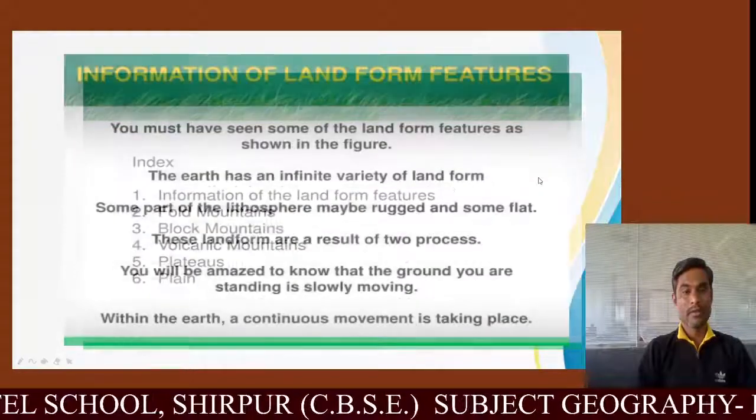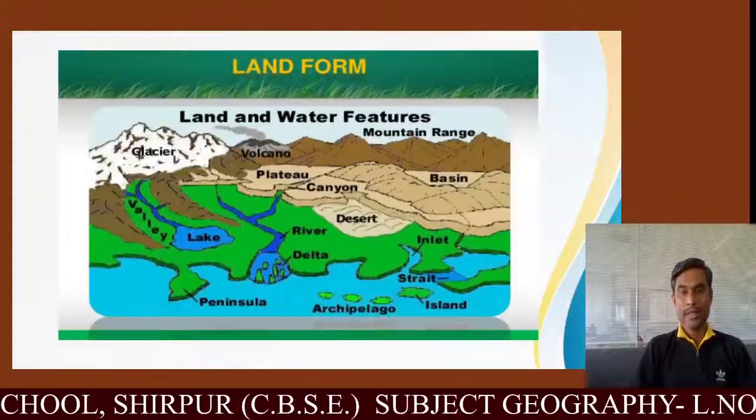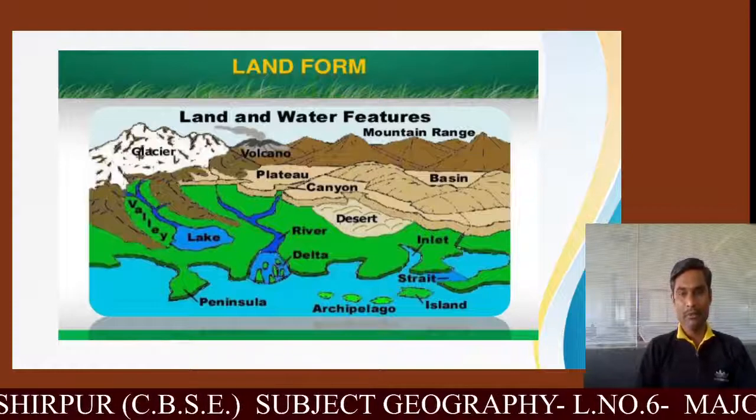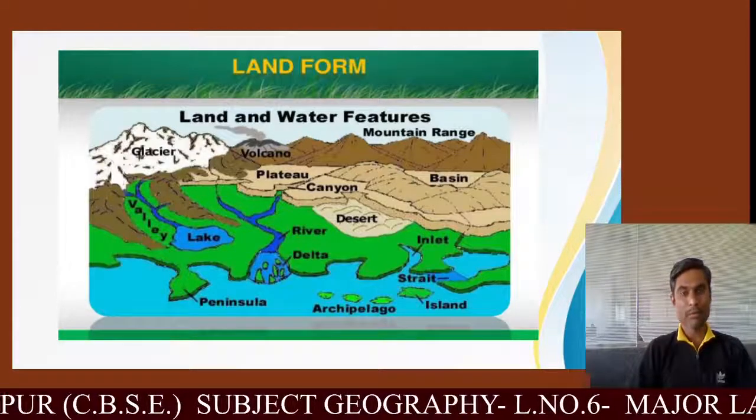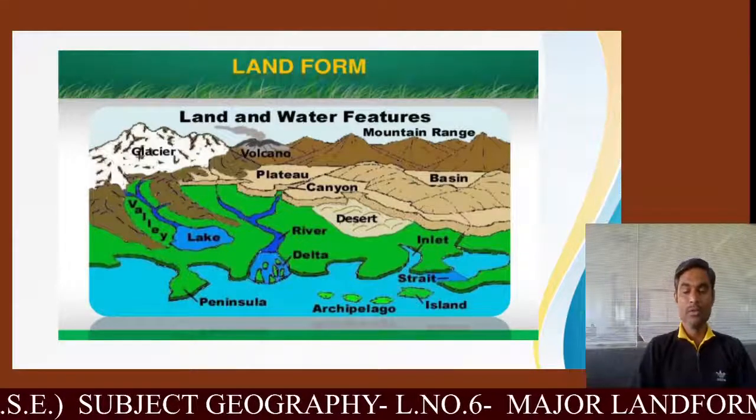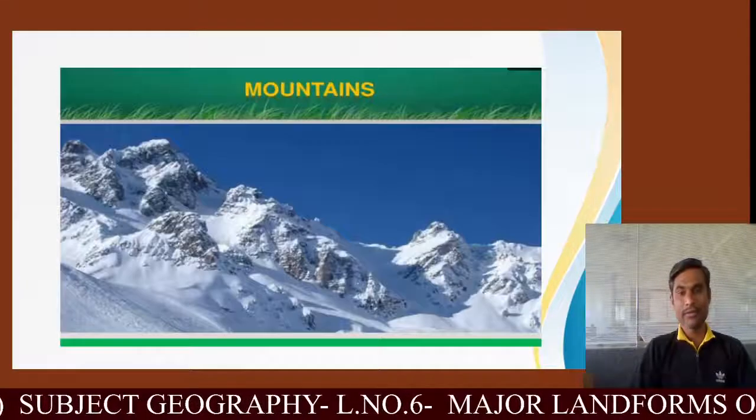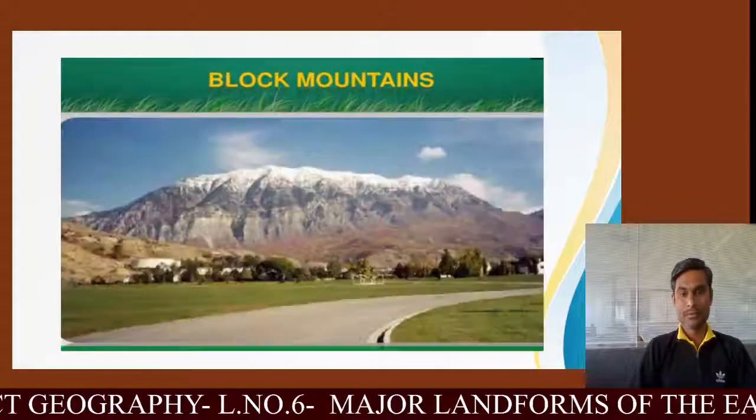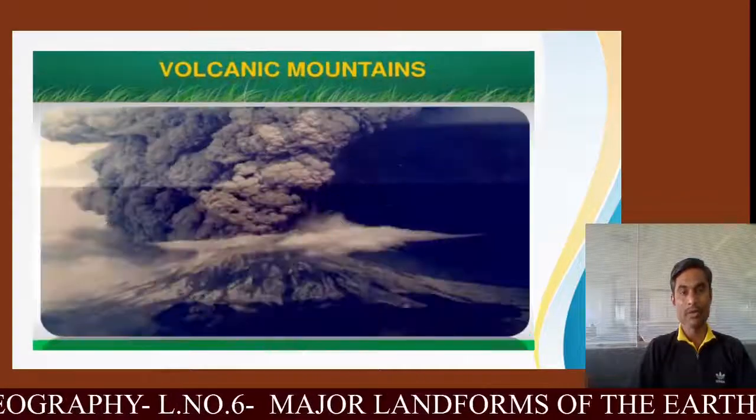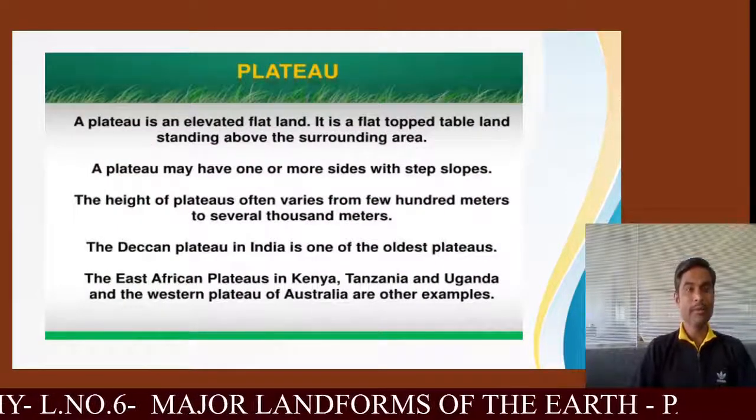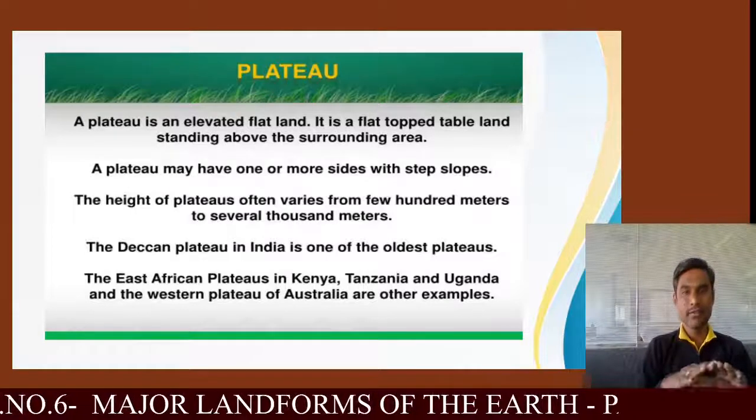In the last part we learned about the mountain and all the types of mountain: fold mountains, young fold mountains, volcanic mountains and all. Now we will learn today about different types of land features, and that is the plateau. So what is the meaning of plateau? A plateau is an elevated flat land.